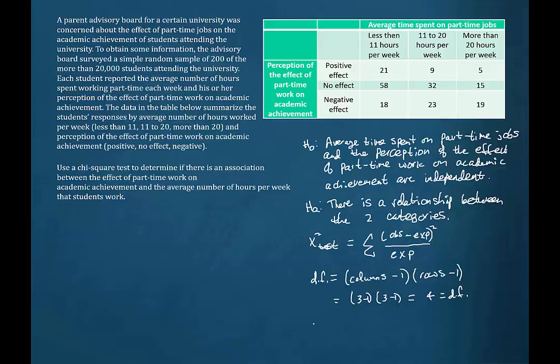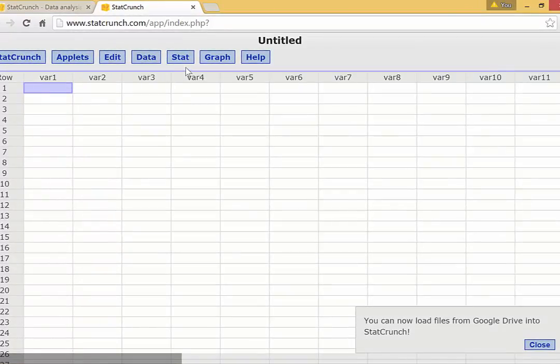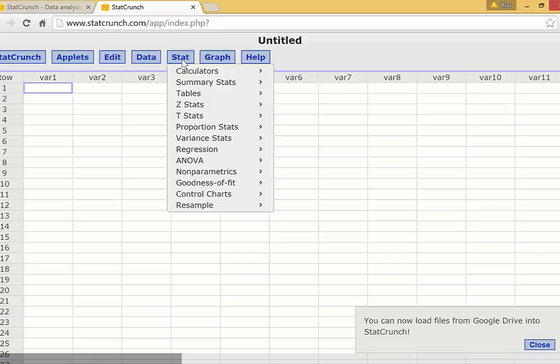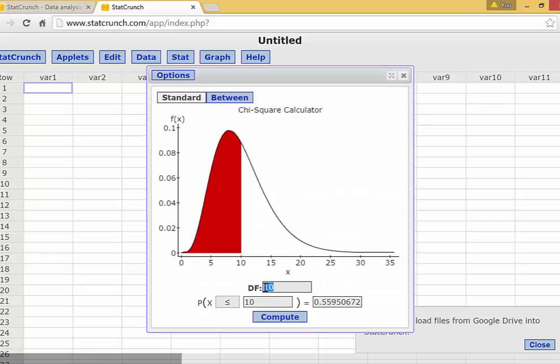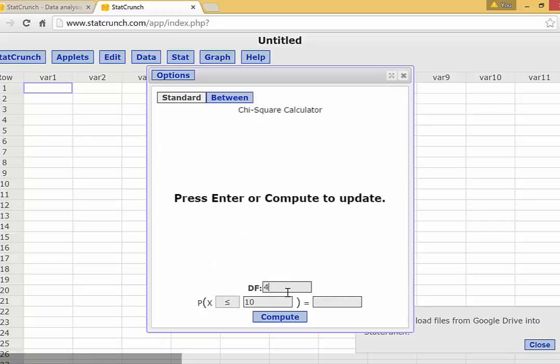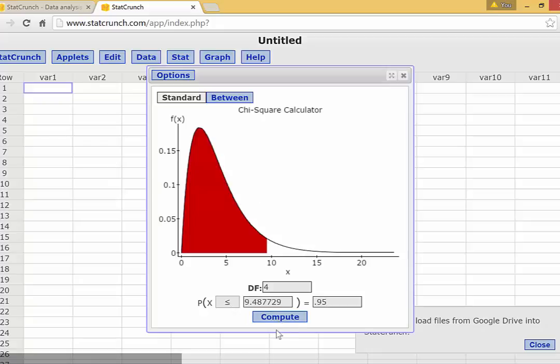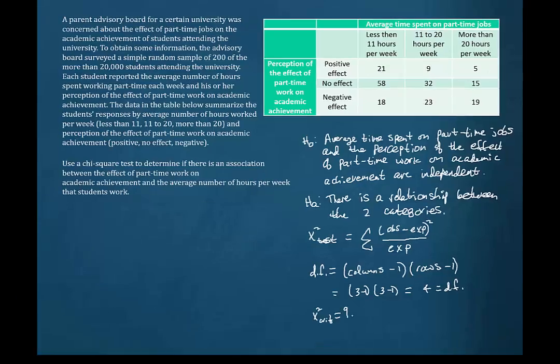And just as always, we're going to need to come up with a chi-square critical value. If we use StatCrunch to do that, we could push Stat, Calculators, chi-square. Our number of degrees of freedom will be 4. And if alpha is 0.05 here, then we'll type 0.95 here if we leave this at less than. And that'll give us 9.488 if we round to 3 decimal places. So our chi-square critical value will be 9.488.